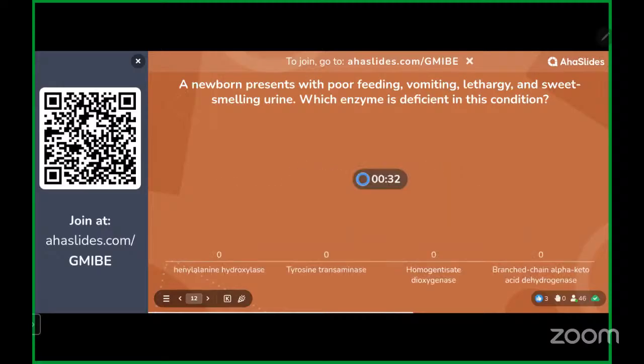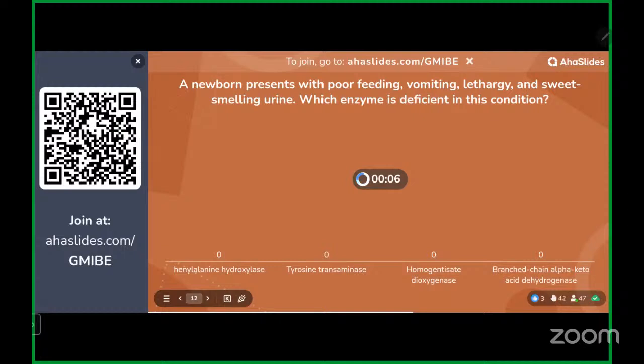A newborn presents with poor feeding, vomiting, lethargy, and sweet-smelling urine. Poor feeding, vomiting, lethargy in a newborn: always think of inborn error of metabolism or biochemical defect. Don't think GI causes or anything else. Whenever you get a question with poor feeding, vomiting, lethargy, always think of metabolic disease, and a sweet smelling urine. So which enzyme is deficient?